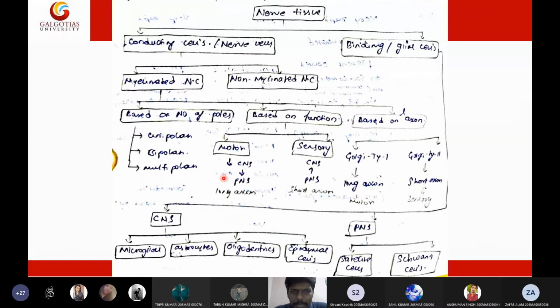So where are we? Yeah, depending upon the function, we have two types of nerve cells: motor nerve cells and sensory nerve cells.